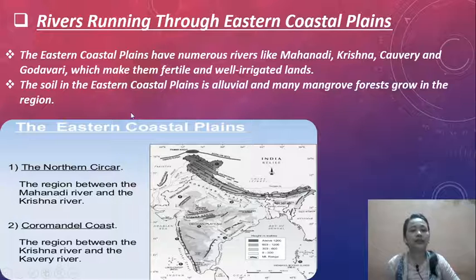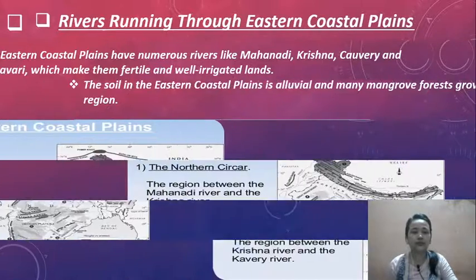The soil in the Eastern Coastal Plains is alluvial, and many mangrove forests grow in the region.